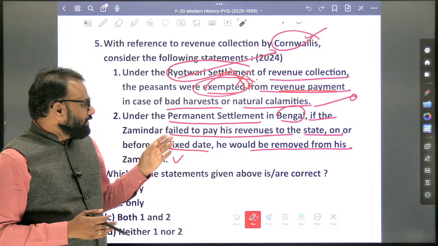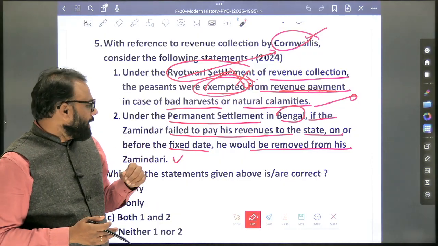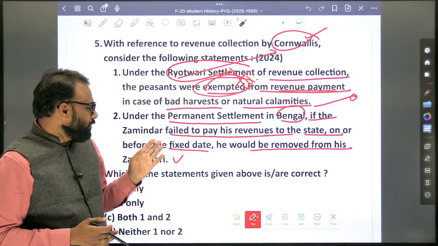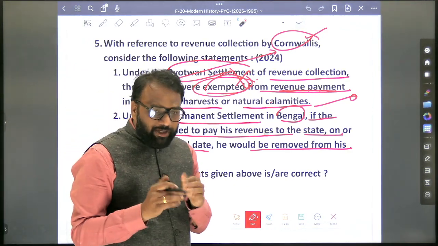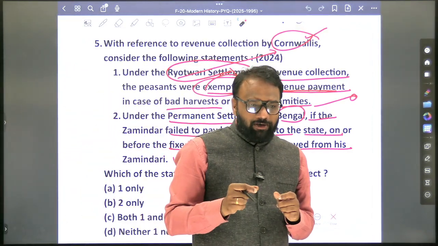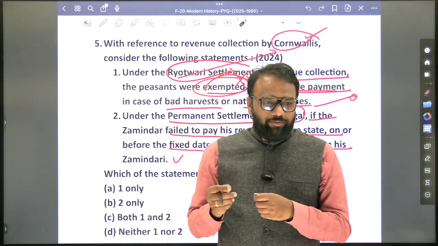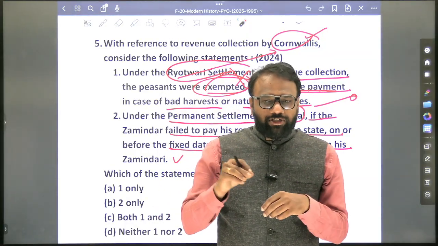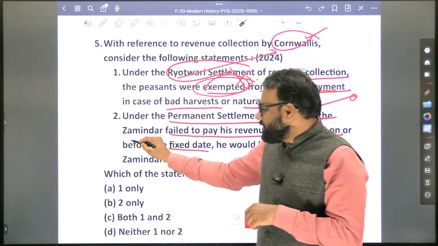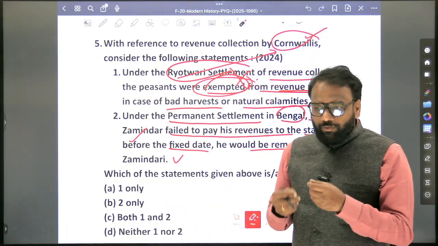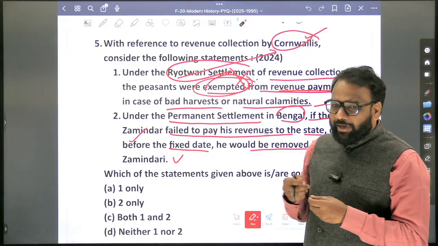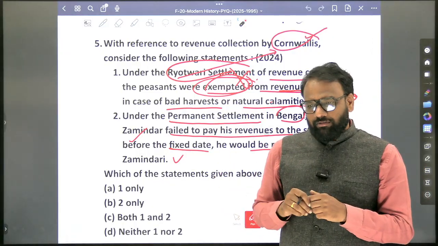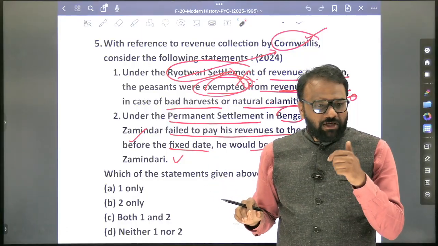When it comes to the second one, under permanent settlement in Bengal, if the Zamindar failed to pay his revenues to the state on or before the fixed date, he would be removed from his Zamindari. This is a bit difficult question, because traditionally in the book it is not available. Once the exam is over, many will update it. To the information we already have, we will add this extra information, because 2 is correct. If the Zamindar fails to collect and pay the taxes to the government on time, then he will be removed from the post of Zamindari. See here, this term Zamindari is very important.